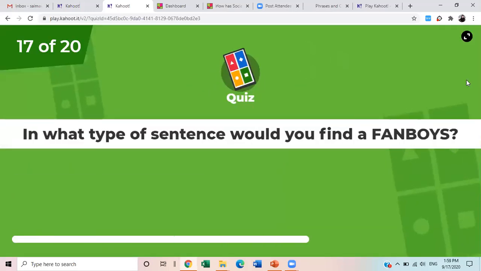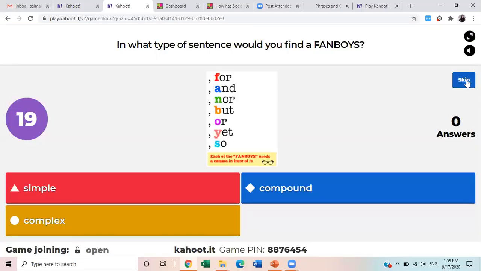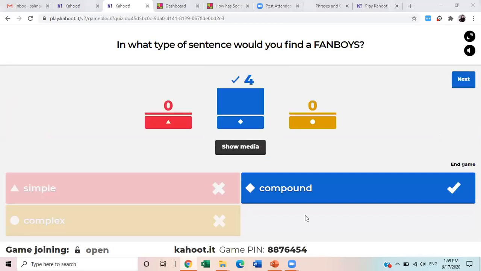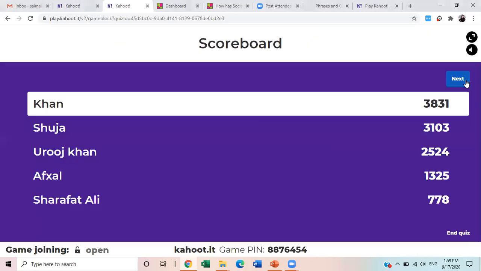In what type of sentence would you find a FANBOYS conjunction? All right, so these are FANBOYS. You can see in the picture: for, and, nor, but, or, yet, so. In what type of sentences would you find a FANBOYS conjunction? Complex, simple, or compound? All right, yes, very good. Compound sentences are always joined by FANBOYS coordinators. Excellent.